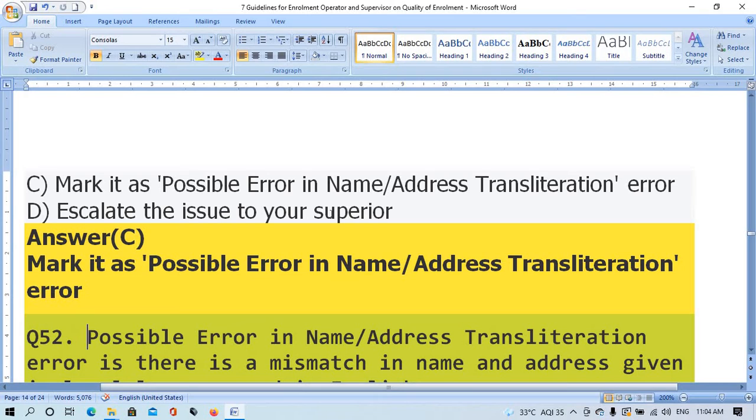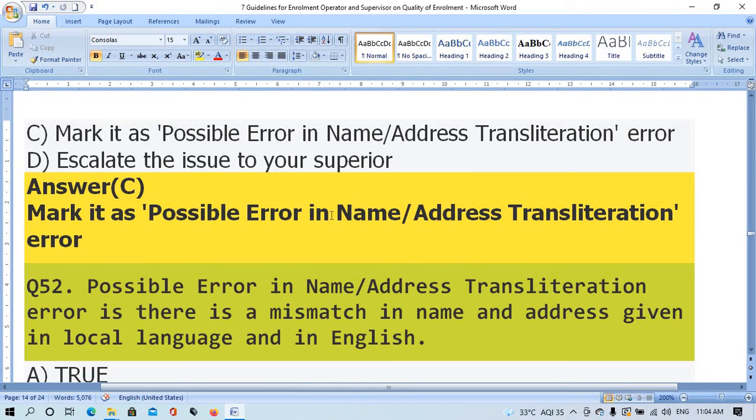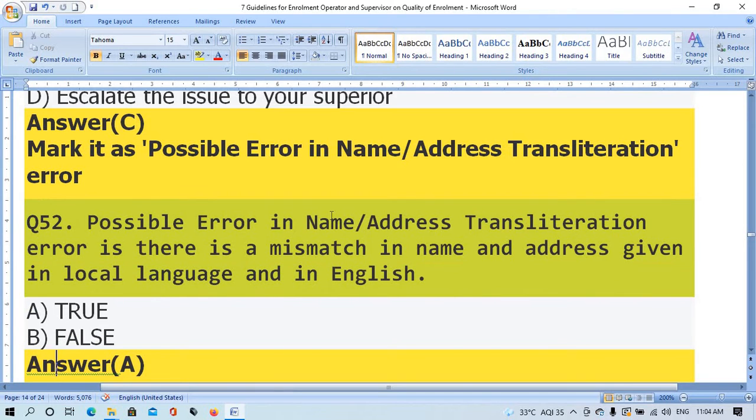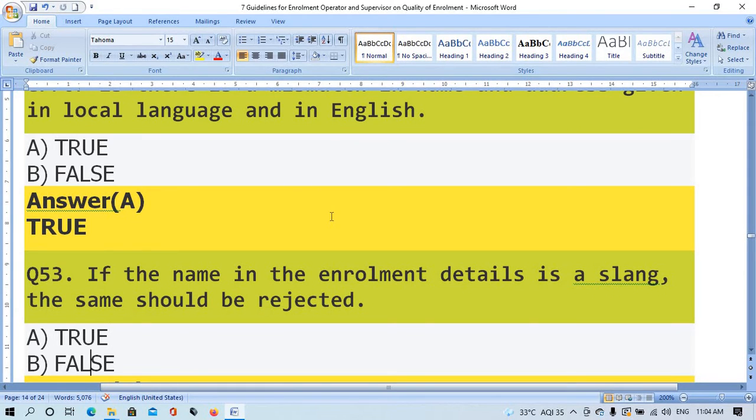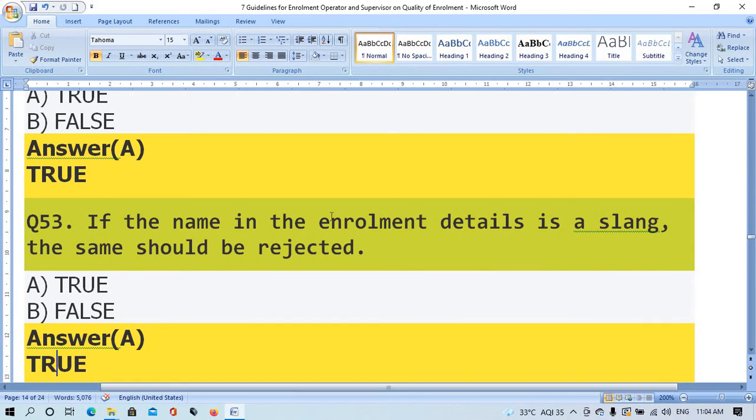Question number 52. Possible error in name and non-address cancellation error is marked when there is no mismatch in name and address given in local language and in English. Option A true, option B false. The right answer is option A true. Question number 53. If the name in the enrollment details is abusive, the same should be rejected. Option A true, option B false. The right answer is option A true.